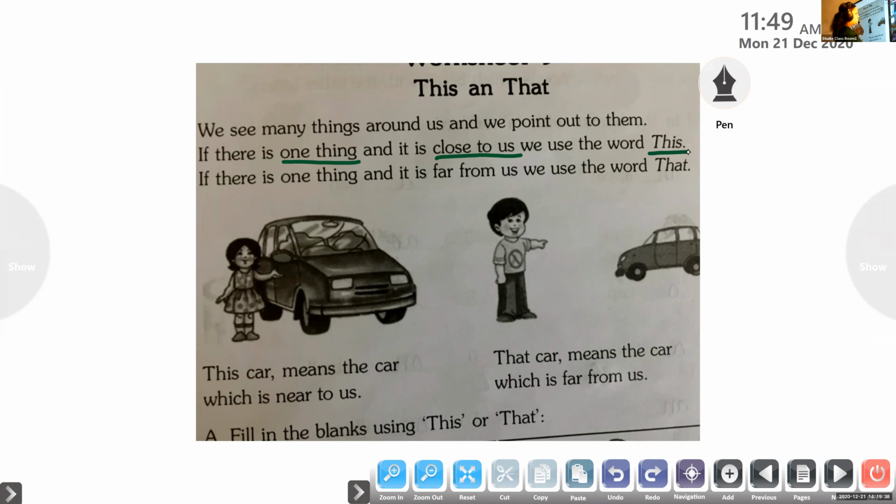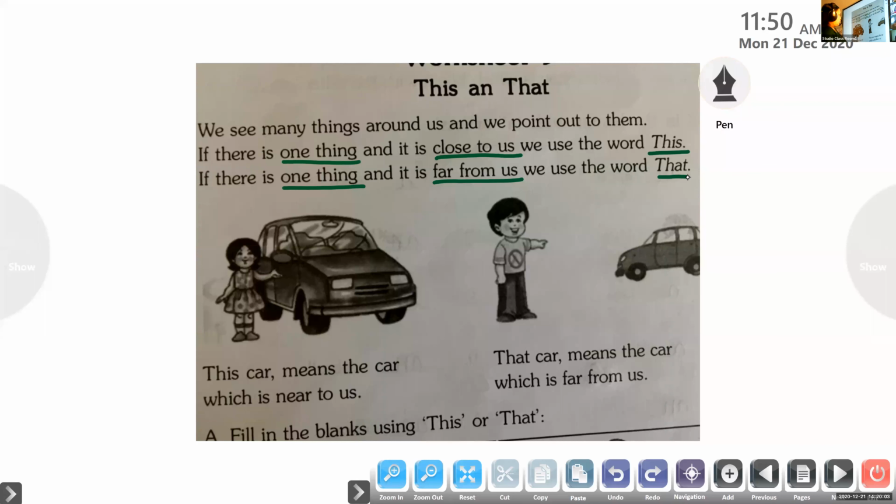Hayan, unmute. Try the second one. One thing which is far from us. Which word do we use to speak about that word? Hayan, unmute. That, yes. When there is one thing which is far from us, we use the word that.